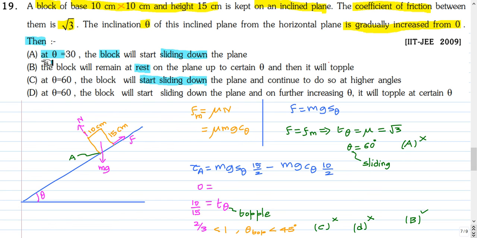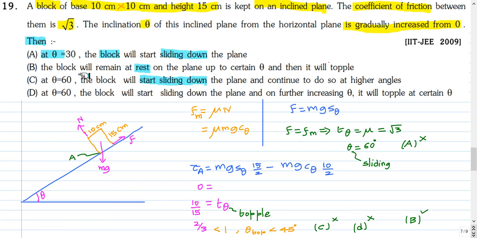Option A says at theta equal to 30 the block will start sliding down. It's not true. The sliding will happen only at 60 degrees. Option B, the block will remain at rest on top of the plane up to certain theta and then it will topple. That is true because at this angle, which is less than 45 degrees, it will start to topple, but it will not slide because for sliding to happen the angle should be 60 degrees. So option B is true.